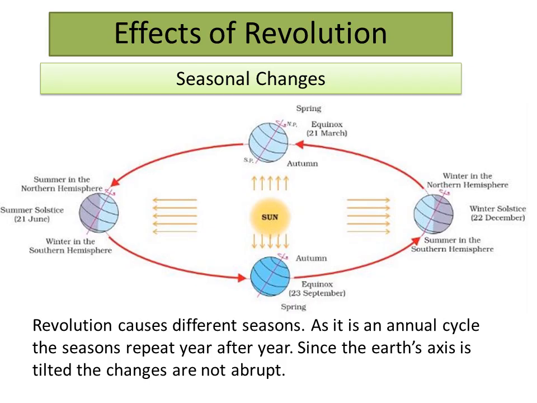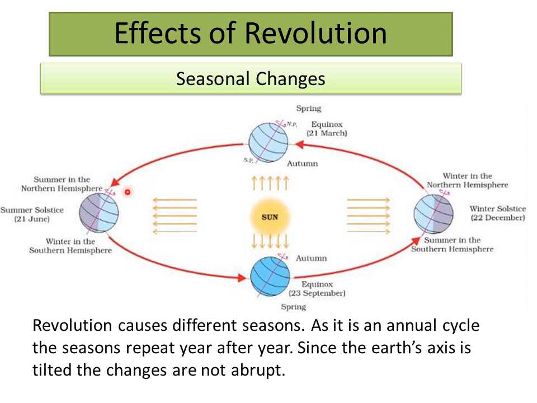Now we move on to the effects of revolution, and the first effect is seasonal changes. The amount of heat that a place receives on Earth depends on the angle at which the sun's rays reach it. When a place receives vertical sun rays, the place gets hot. This is because the amount of heat in the direct vertical rays is concentrated on a small area, whereas the same amount of heat is spread over a larger area in the case of oblique or slanting rays.